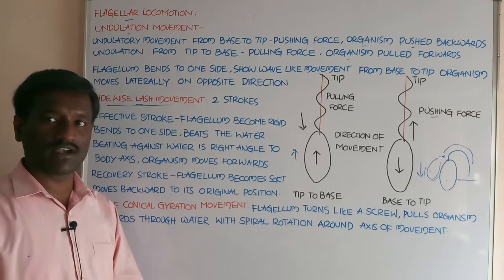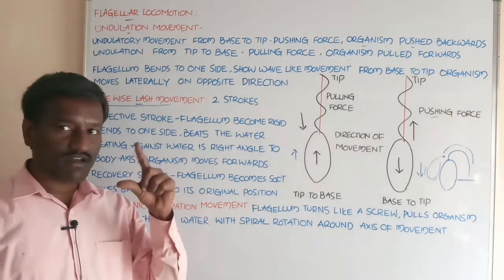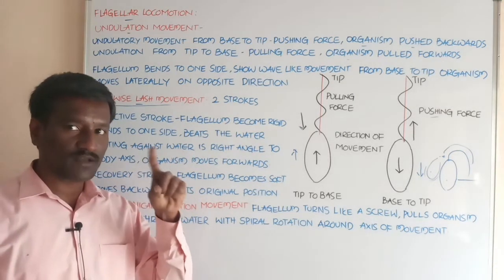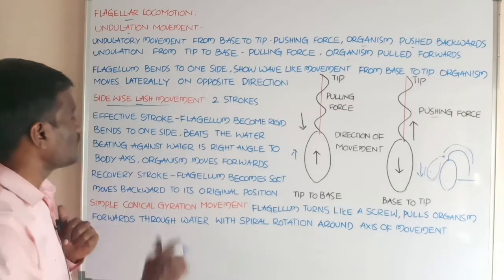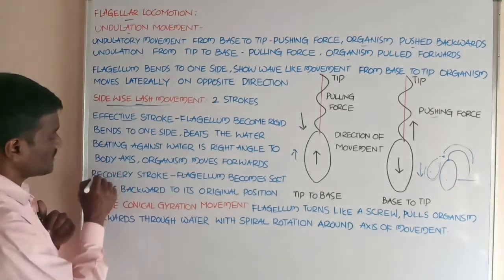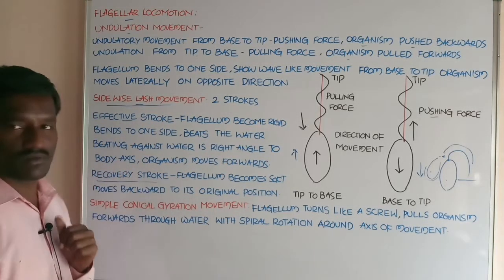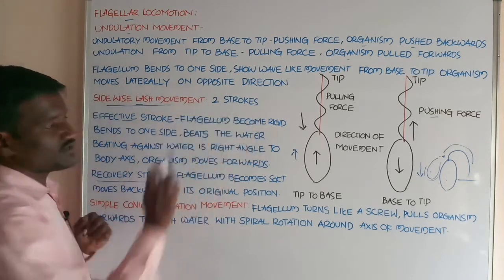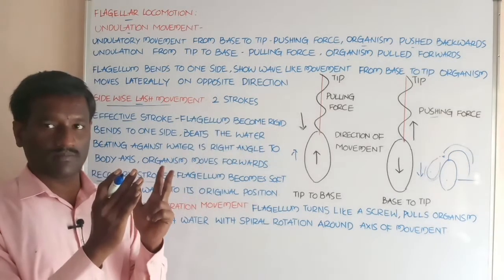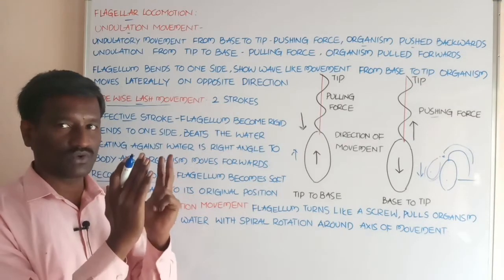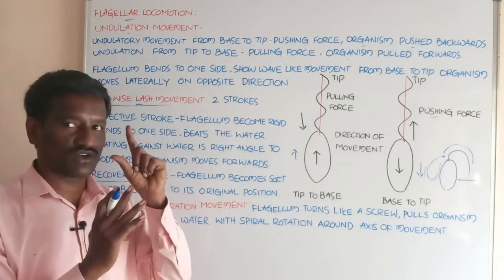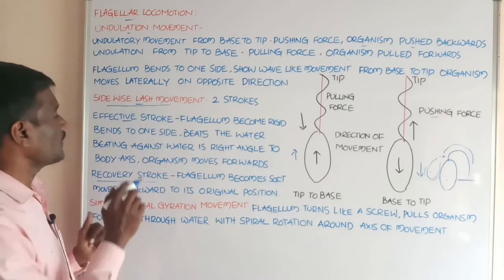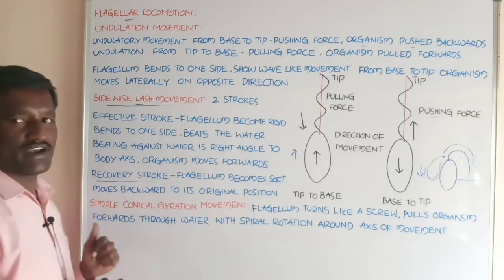Next, another one, sidewise lash movement. Sidewise lash movement consists of two types of strokes. Student, one is the effective stroke, second one is the recovery stroke. What about the effective stroke? The flagellum becomes rigid, comes into a strong position, and bends to one side.